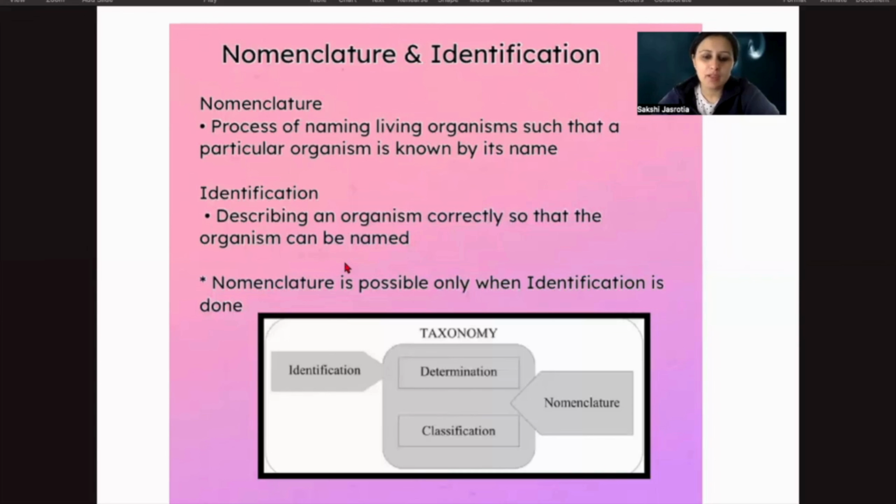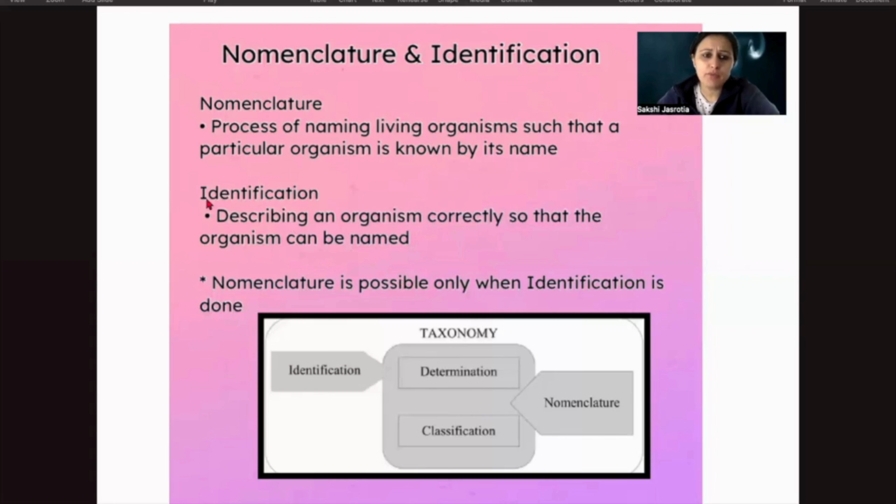So if a scientist is sitting here and talking about the Indian elephants, then the other one sitting in Africa should know, okay, yes, we are talking about the elephant, and this is the particular species which is there in India. And the African elephant has characteristics which are different from them, right?